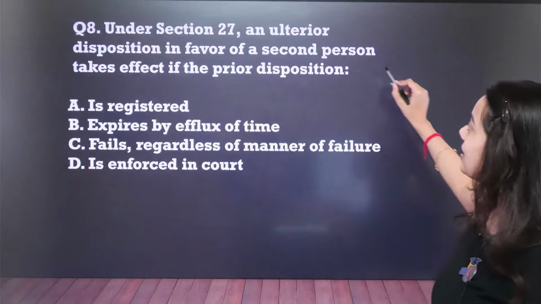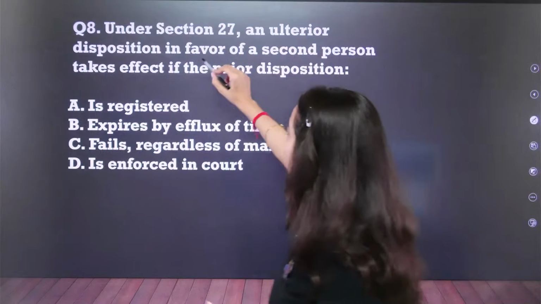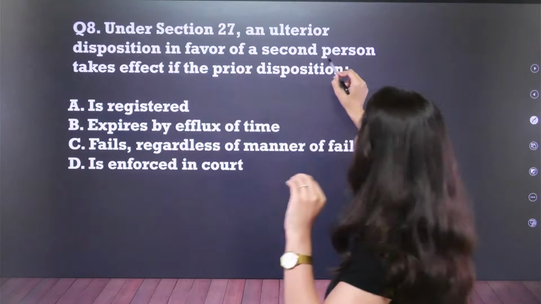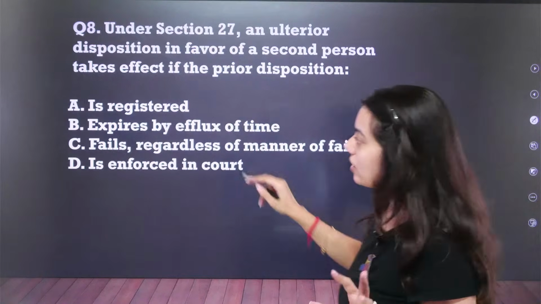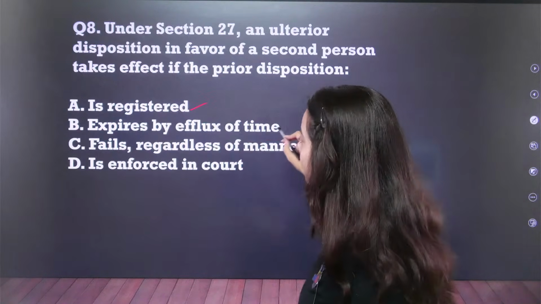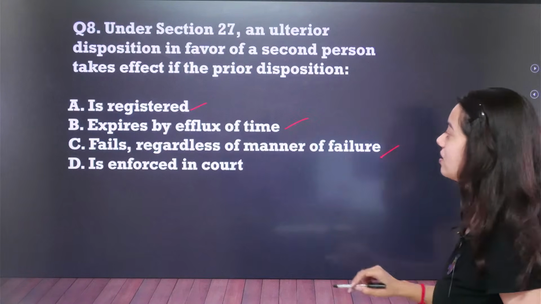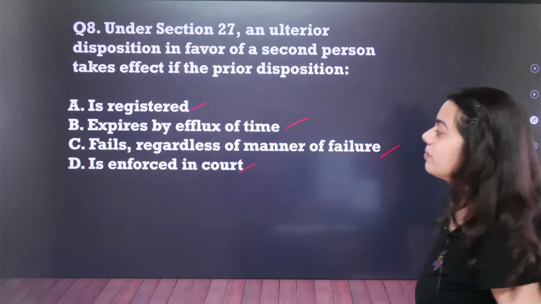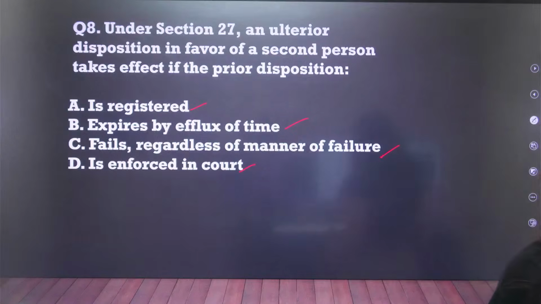Under section 27, an ulterior disposition in favor of a second person takes effect if the prior disposition, option number A, is registered, B, expires by efflux of time, option number C, fails regardless of manner of failure, option number D, is enforced in court. Answer the question. Question number 8.